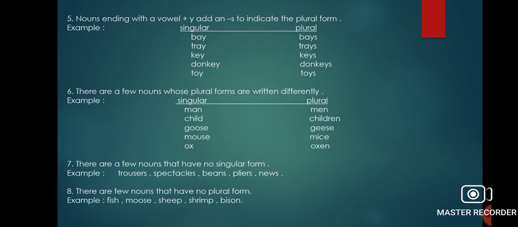Then next, we have seen consonant and y, right? Now, when you have a vowel and y, we don't remove the y. We add only s. We don't have to remove anything. Like bay, here B-A-Y, so y and a. A is a vowel attached with y. So here we just add s. Tray, trays. Key, keys. Donkey, donkeys. Toy, toys.